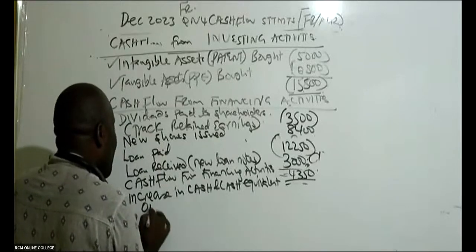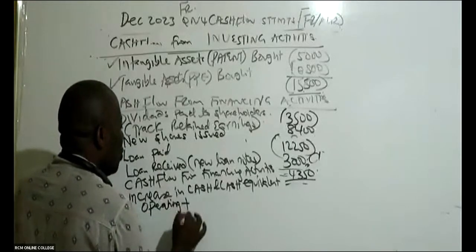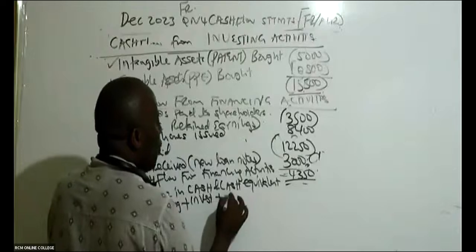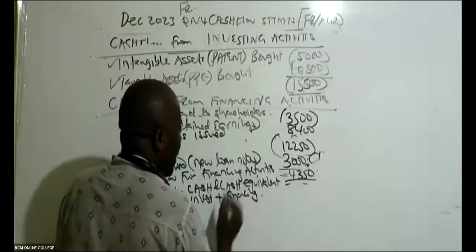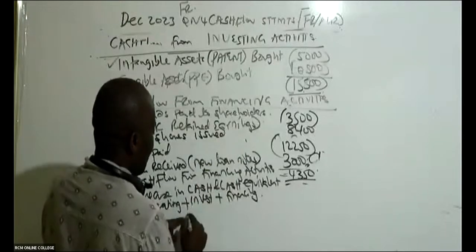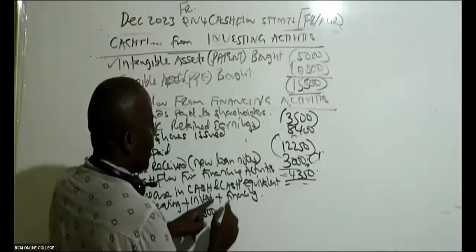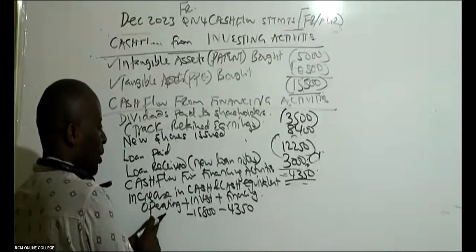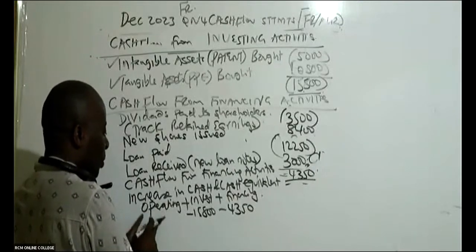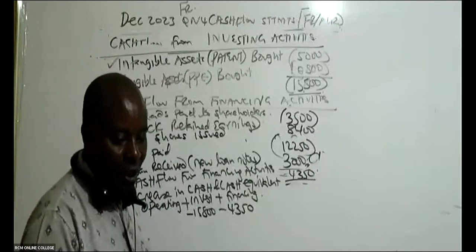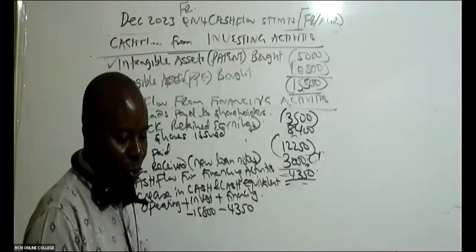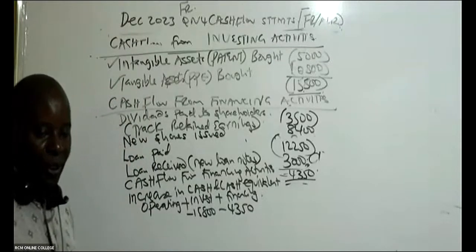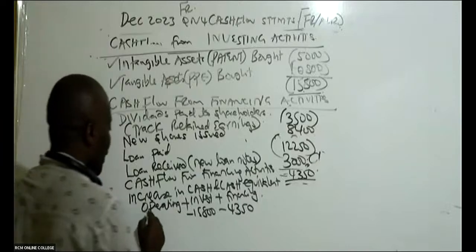So here you take operating, you say plus cash flow from investing plus cash flow from financing. You add the three. Investing, I can see, is minus 15,800. I can see financing is minus 4,350, but for sure I've forgotten operating. Is there somebody who is able to remind Mwalimu what this operating was? This operating was 21,840. Thank you so much.